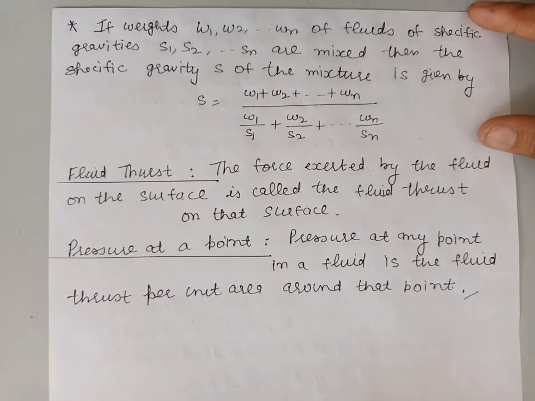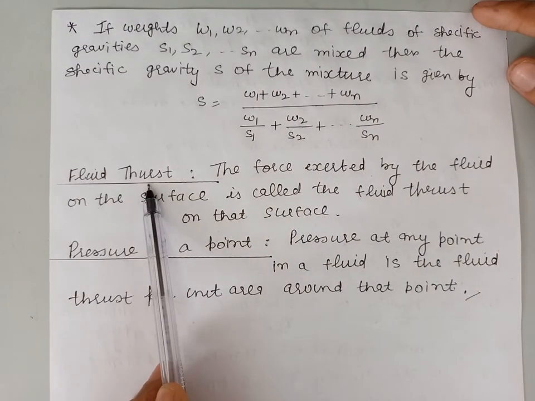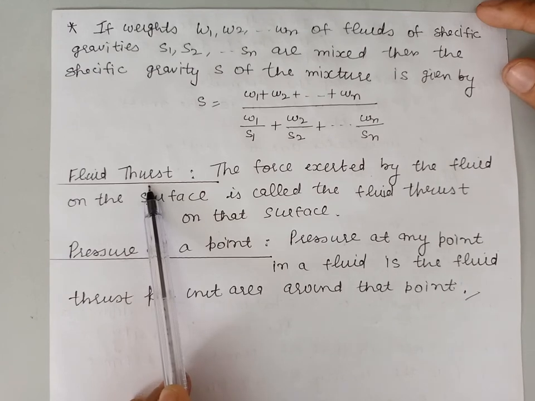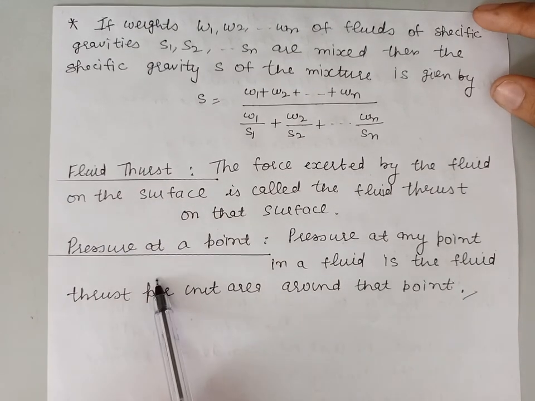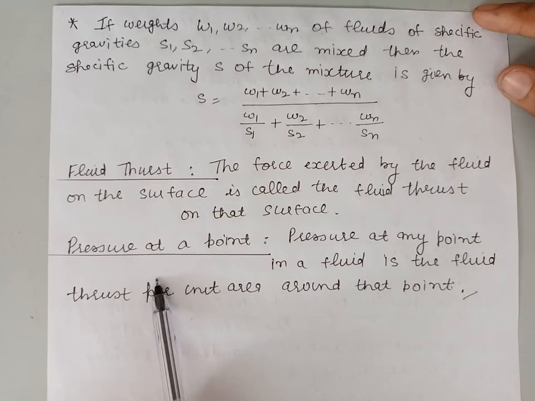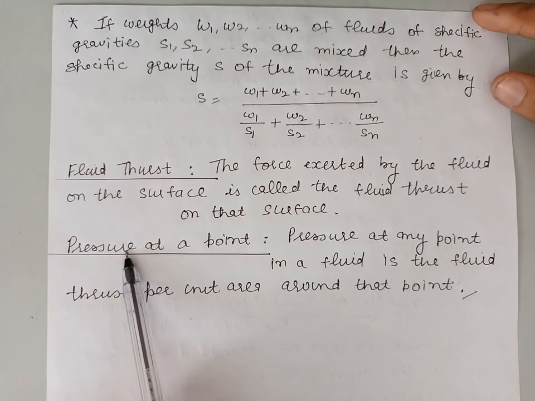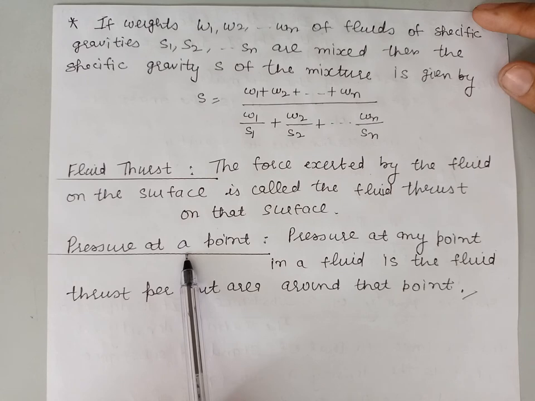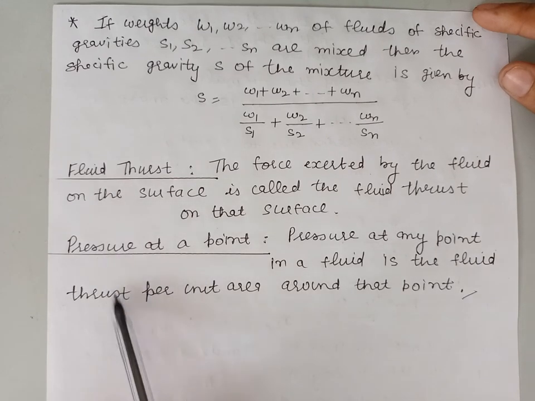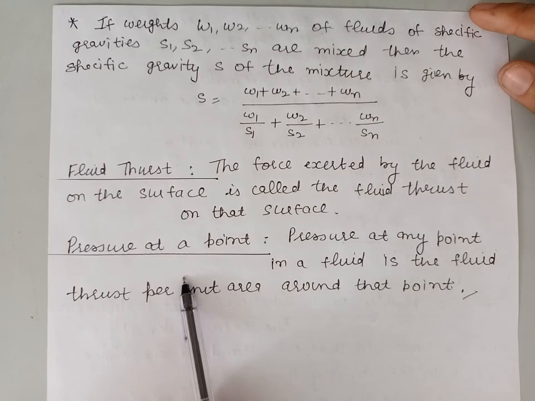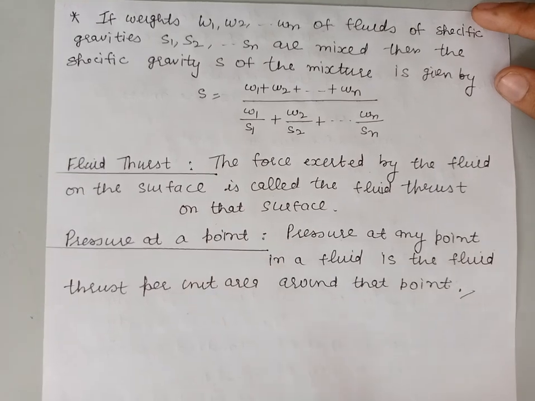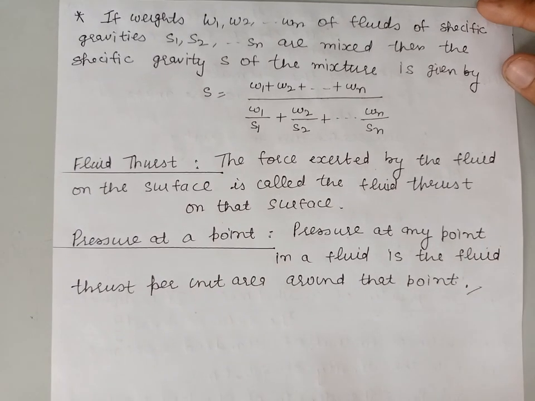Now, next we define fluid thrust. Thrust is a kind of force which is exerted by the fluid on a surface. So that is called fluid thrust on that surface. Next, we define pressure at a point. If we take a fluid, then the pressure at any point in the fluid is the fluid thrust per unit area around that point. That is called pressure at the point in the fluid. So these were some of the basic concepts related to hydrostatics.